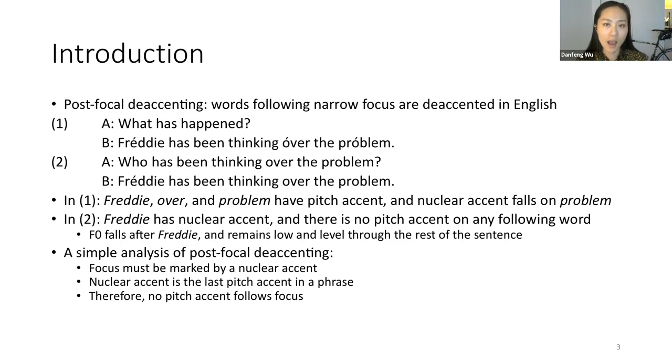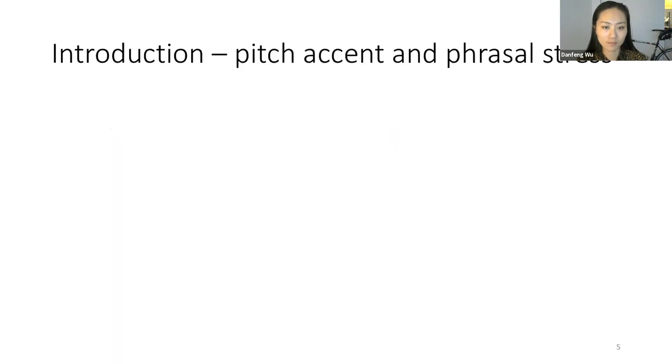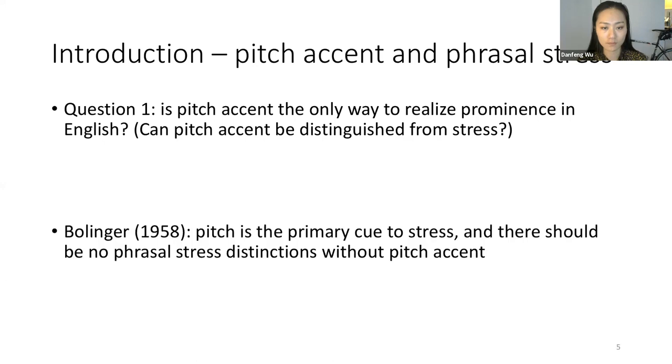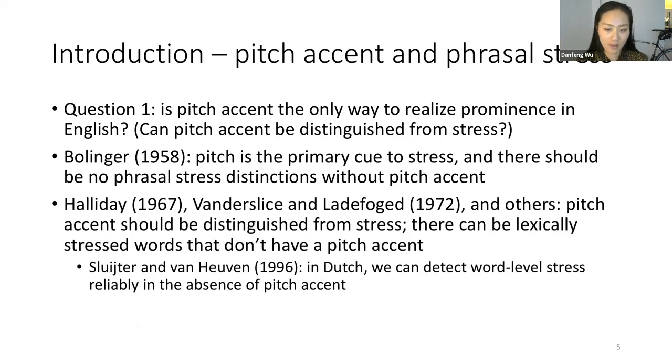In this talk, I will use post-focal deaccenting as a test ground for two separate research questions. Let me go over each one. The first one is: is pitch accent the only way to realize prominence in English? Another candidate for realizing prominence is phrasal stress. So can pitch accent be distinguished from stress? Bolinger has argued that no, there should be no phrasal stress distinctions without pitch accent. On the other hand, other people have argued that pitch accent should be distinguished at least from word level stress. But the question remains about phrasal stress.